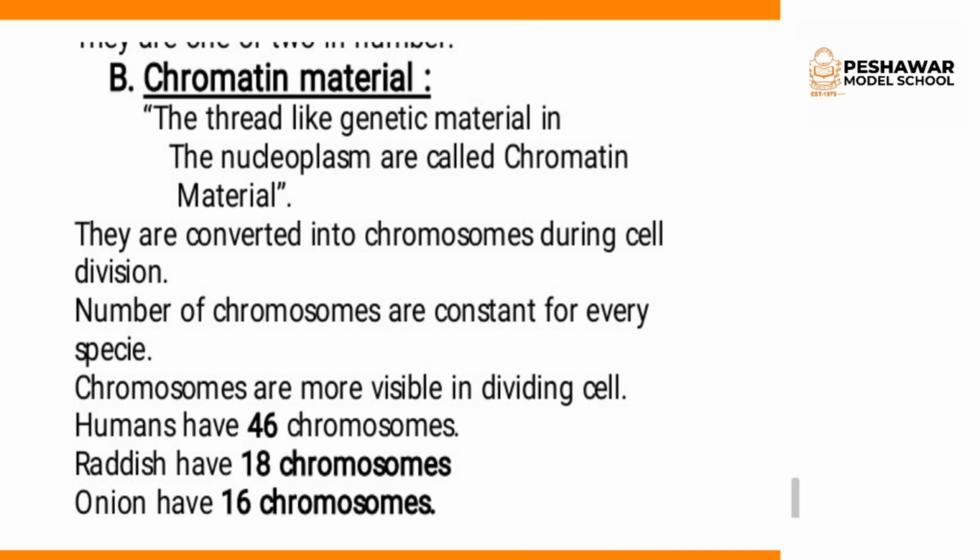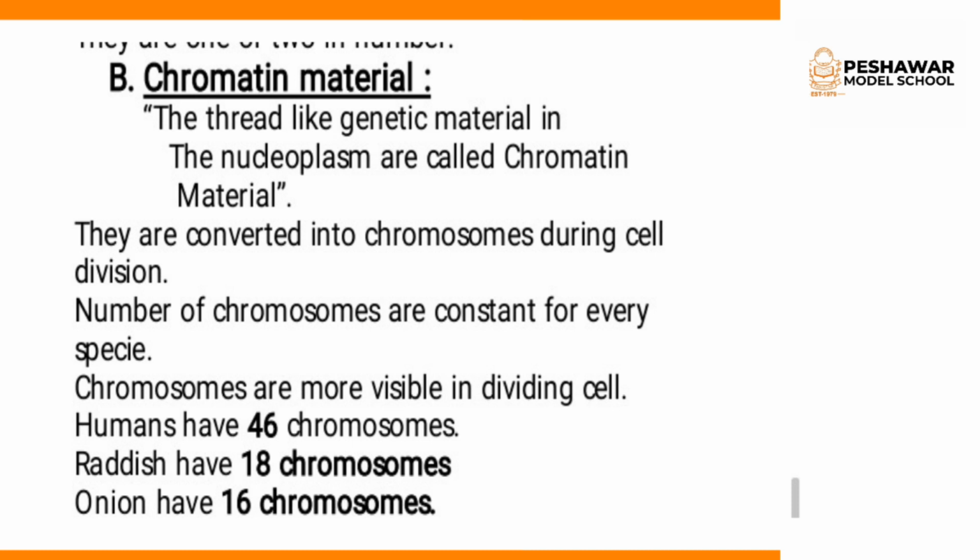The thread-like genetic material in the nucleoplasm is called chromatin material. Inside the nucleus, threads and fibers are present. Clear? Inside the nucleus, the thread-like, fiber-like materials which are present are known as the genetic material. And this genetic material forms the chromosomes, which help in cell division. So the thread-like genetic material in the nucleoplasm is called the chromatin material.